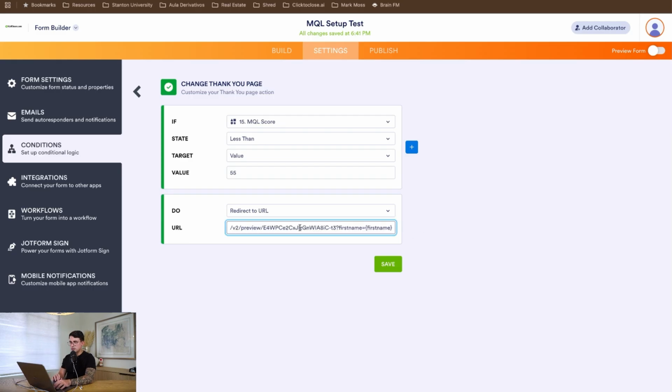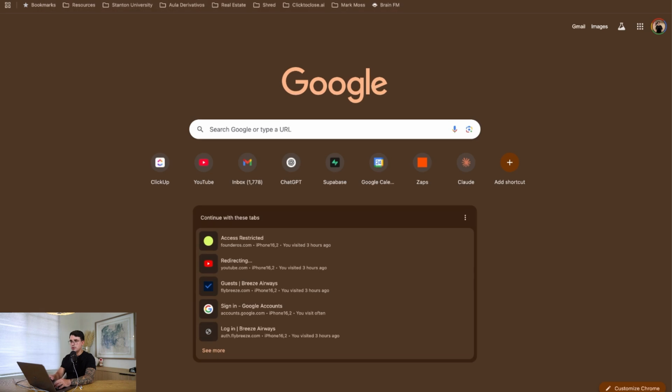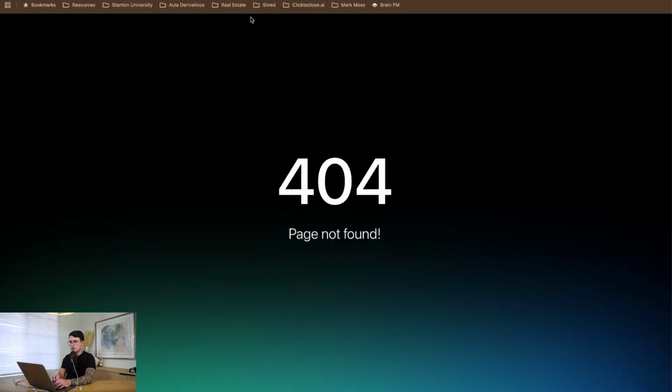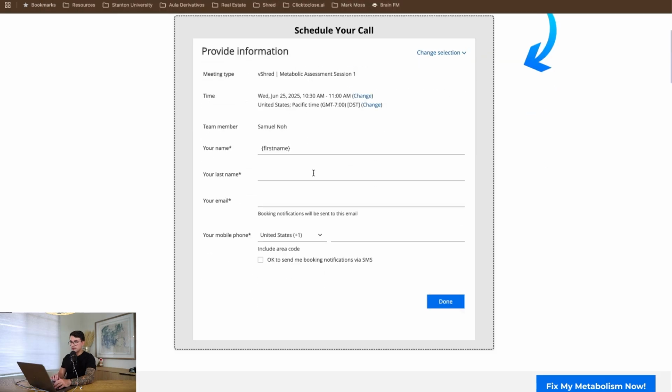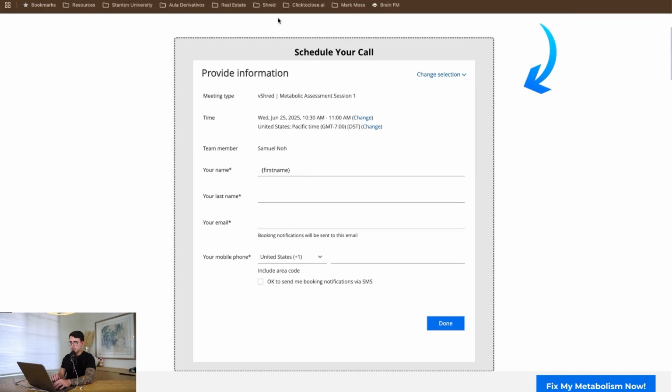Okay, the reason it's unlikely to work 100% is because I'm using a preview URL. So it's not going to work because there's no tier 3 URL here. Let me see if I can make this work just with the preview URL. Yeah, it's not going to work because there's no URL enabled here. But essentially, you're not going to be able to get the tiers here.